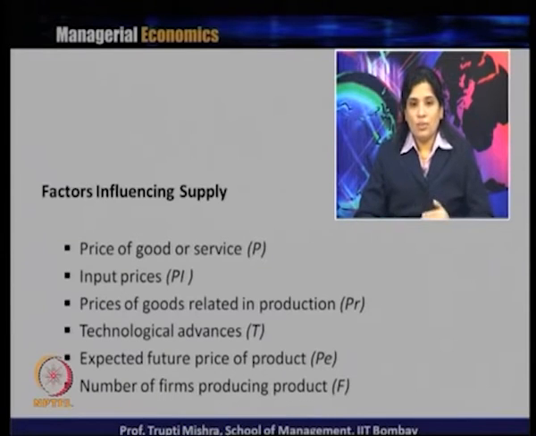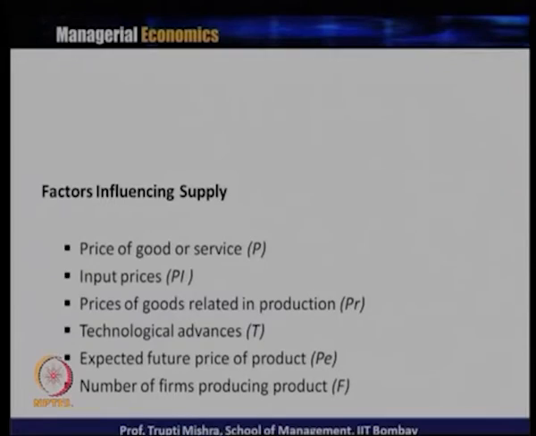The second factor which influences the supply is input prices. Like how input prices influence the supply. This is the input for the output. So, whether the input is land, labor, capital, technology, or entrepreneurship, the more is the price of those inputs, the more costly it is for the producer to produce. And if price remains fixed and input price is more, the difference between the cost of production and market price comes down, and that leads to less profit to the producer.